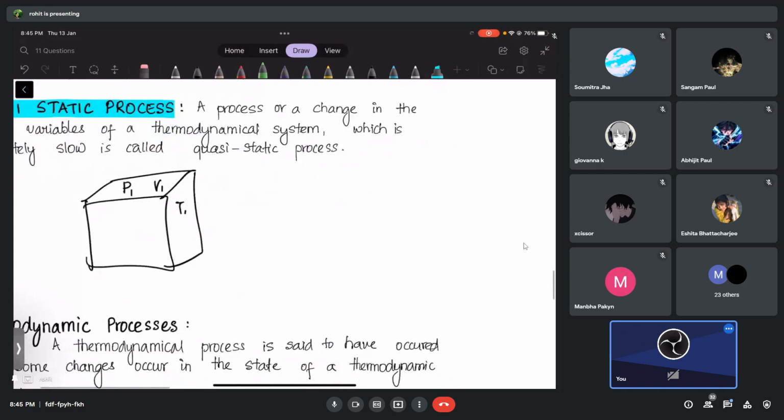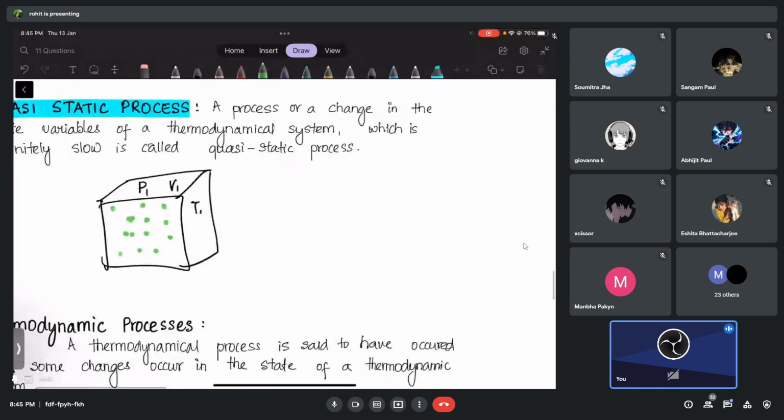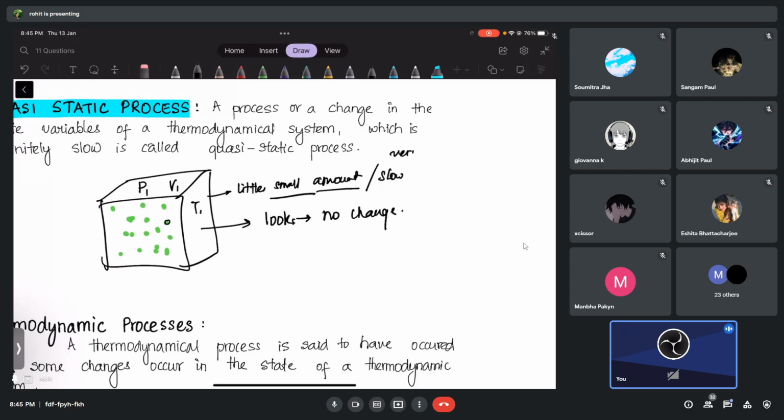I keep looking at the system, and it doesn't look as if there is any change in the system. But actually there are very small amounts of changes, very slow change taking place in the system.